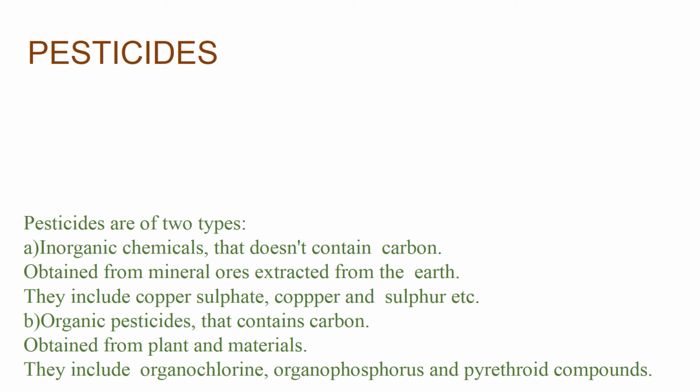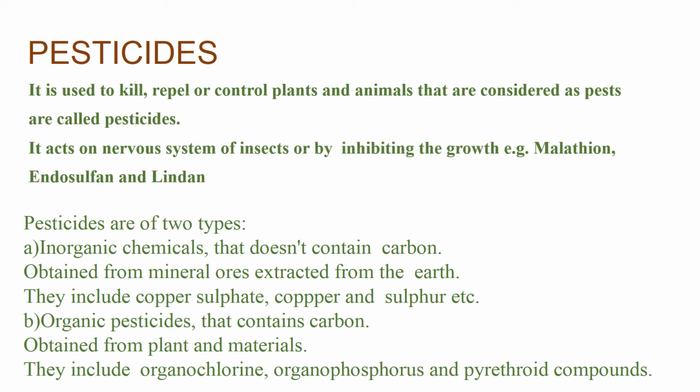Next, what are the crop protectors? We know that agrochemicals reduce the soil fertility. So here some crop protectors are used. Out of all, the first class is the pesticide. Pesticides are the agents that are used to kill, repel or control plants and animals that are considered as pests, right? And it mainly acts on the nervous system of insects or by inhibiting their growth.